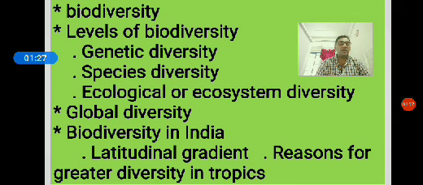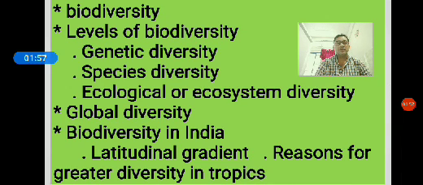Genetic diversity, which means variation of genes within the species, is called genetic diversity. Best example: Rauwolfia vomitoria, a medicinal plant, produces an active chemical called reserpine. This reserpine's potency and concentration is different in different regions of the Himalaya.